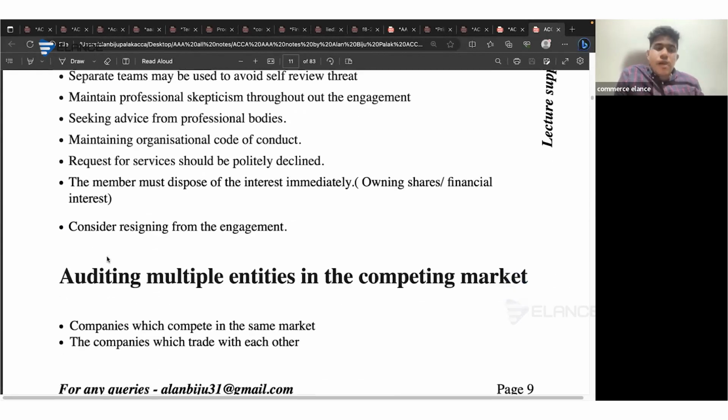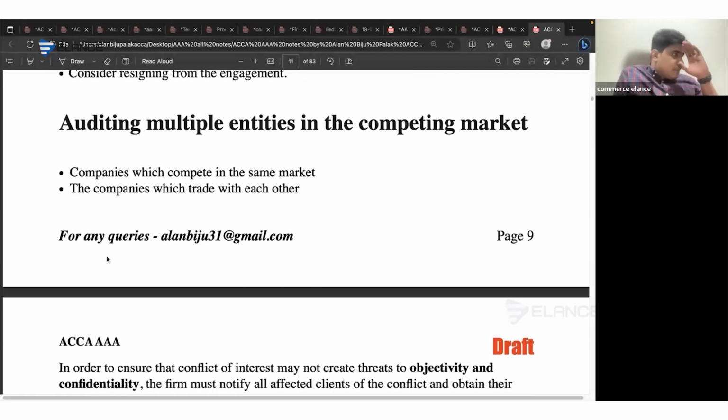And most importantly, it may be mentioned in the scenario that as an auditor, you will be responsible for the client company's audit, as well as the audit of a competitor entity in the same market, or you are responsible for entities that trade with each other. Like if you are responsible for the audit of Samsung and Apple, or if you are considering the audit of Apple and Intel, these are companies that trade with each other and compete with each other.